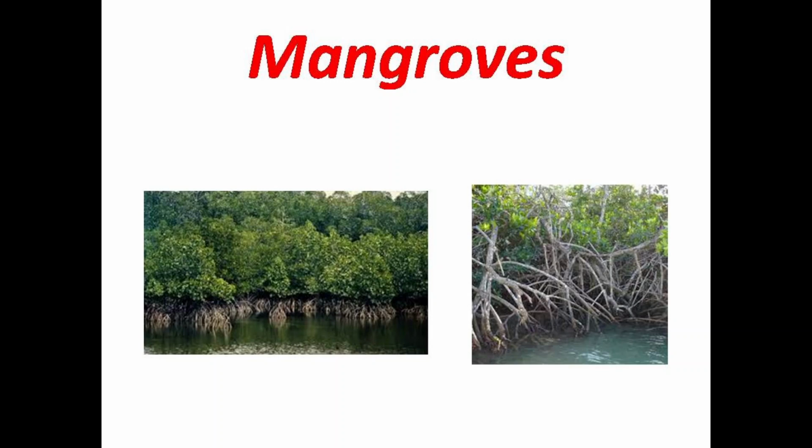mangrove plants grow their roots above the soil. In the side-by-side picture, it is shown that the roots are growing above the soil, and these roots absorb the air and help the plant to survive in such a difficult situation.